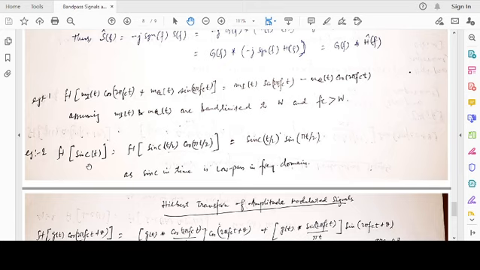For example, if I have an ideal low pass filter, an ideal low pass filter is a brick wall response between minus W to plus W, let's say, where the magnitude response is 1. It is 0 otherwise for mod f greater than W. The impulse response of that is a sinc function.